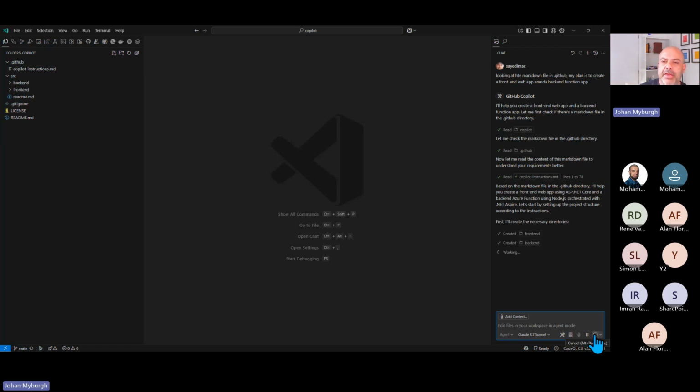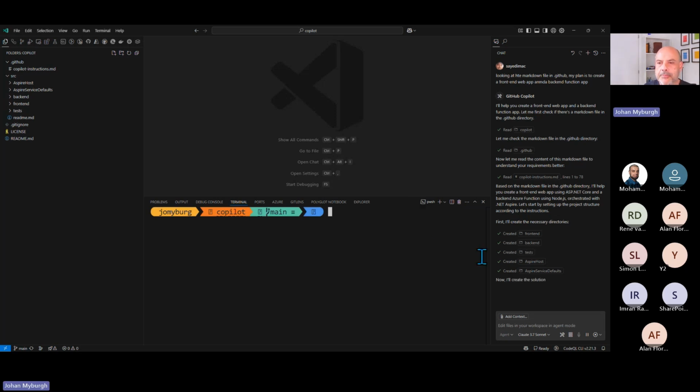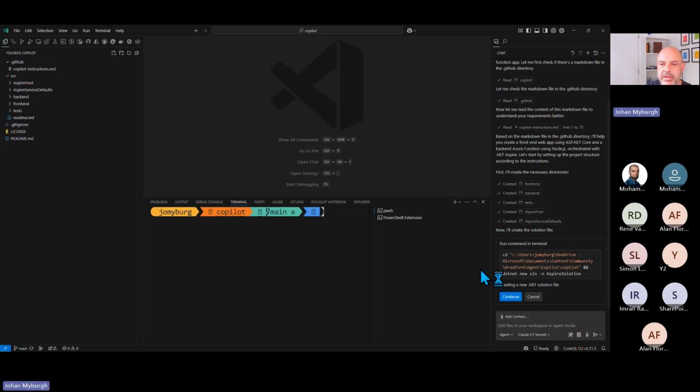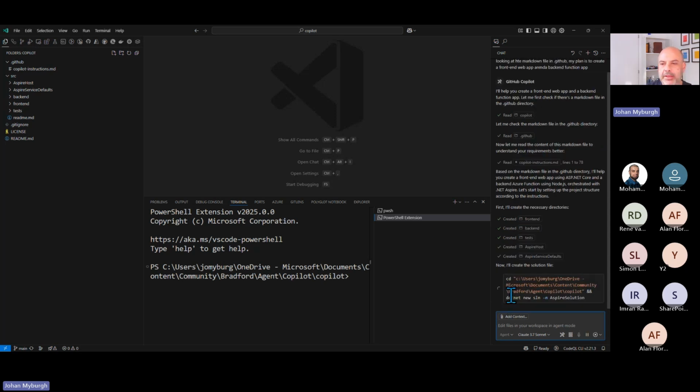And then you can see there, it's about to start creating this directory structure. And there you can see it's actually starting to execute some of these things. There we go. It's starting to execute certain commands, and there's the command for creating the new Aspire solution. Creating that now.